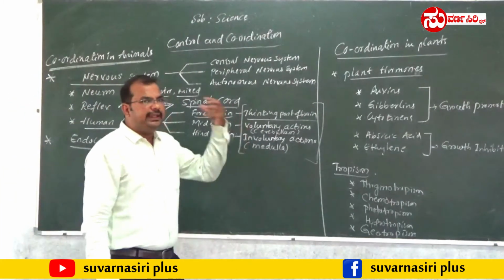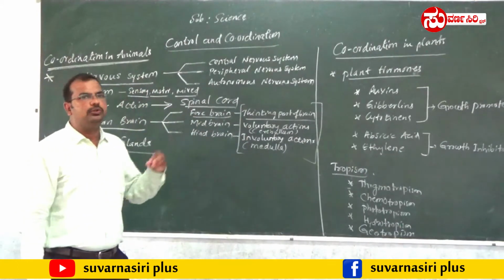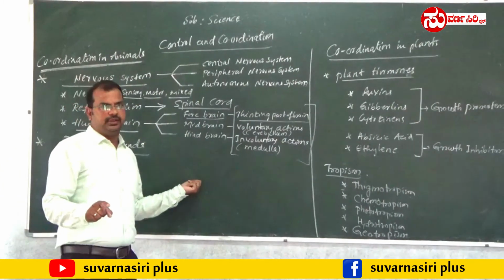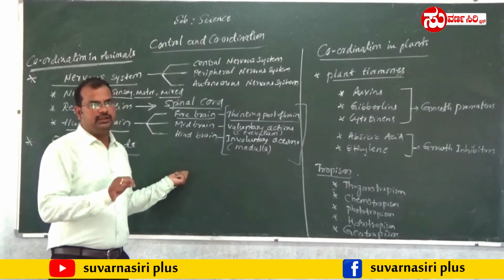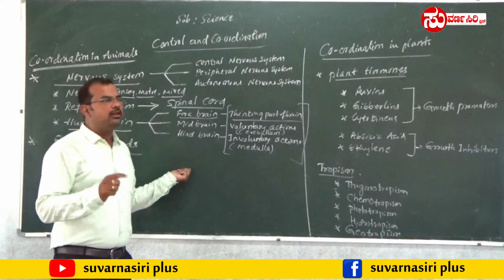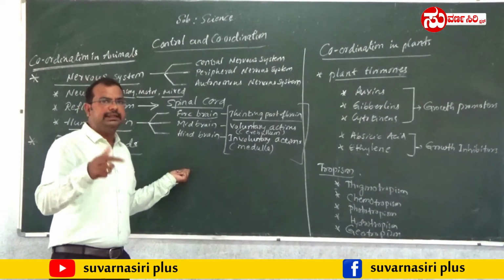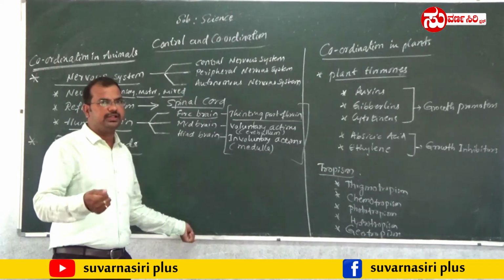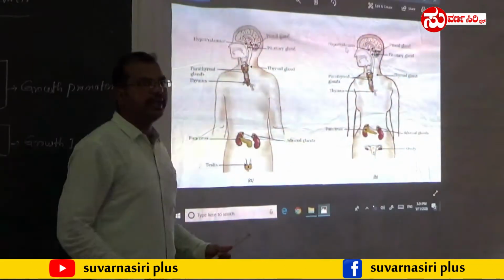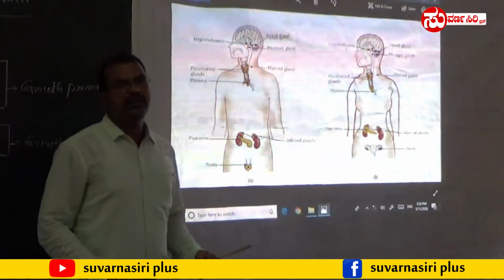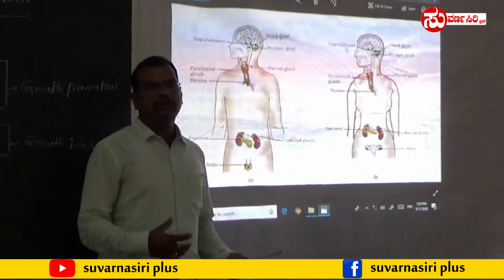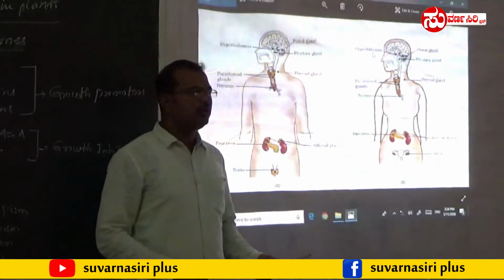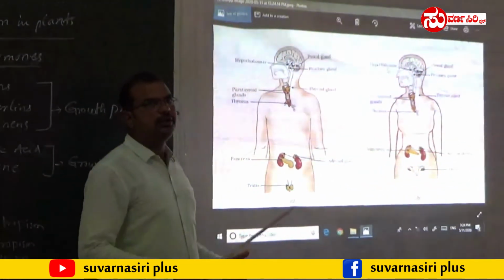What are those? In the examination, they are going to ask you to write the important endocrine glands, their functions, and which hormones they secrete. That will be asked in the examination. What are those glands? Which hormones are secreted by those glands? What are the functions? Let us see now. So there are totally 6 important endocrine glands. All those endocrine glands help in control and coordination in animals or in human beings.